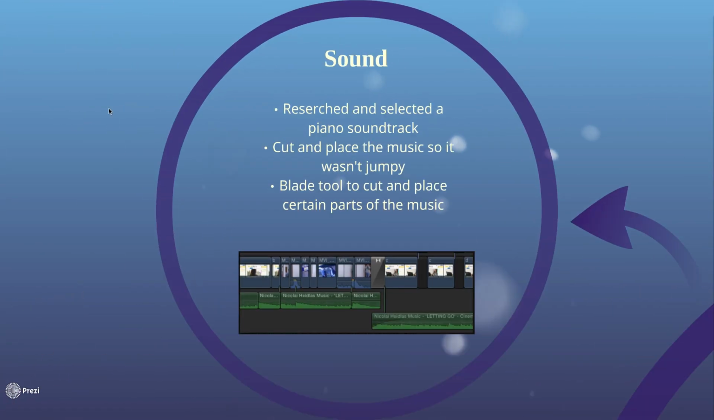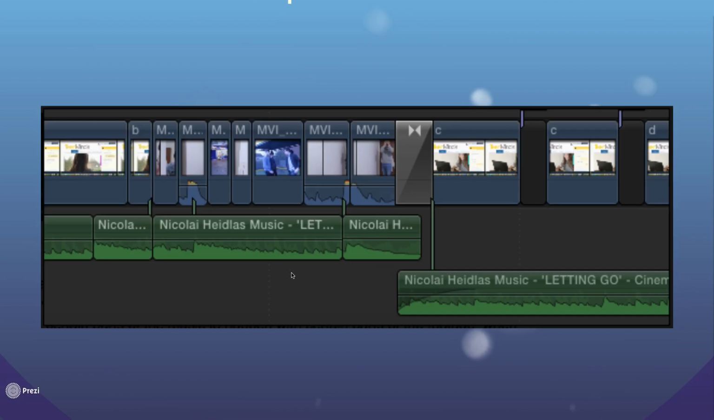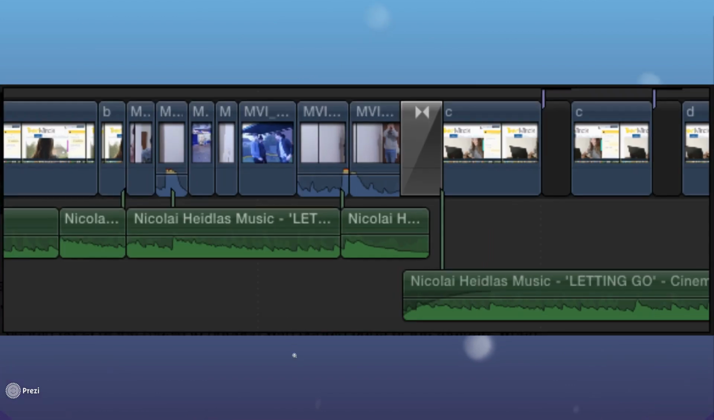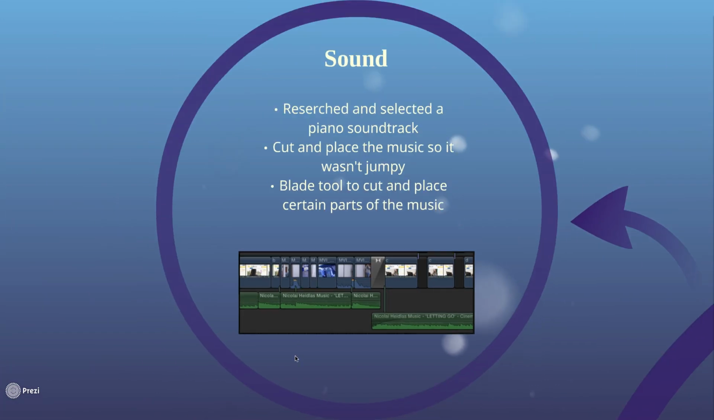I researched and selected a piano soundtrack which created emphasis. I had to make sure that this was not copyright and I could use it publicly. As the song was too short to cover the whole trailer, I had to cut and place the music in several times and make sure it didn't jump from one to another. I also used the blade tool to cut and place certain parts of the music as I wanted them to play at certain points in the trailer. For example, when the Netflix production company appears, there is a rise in the music.